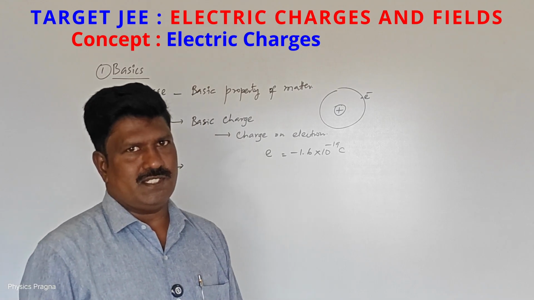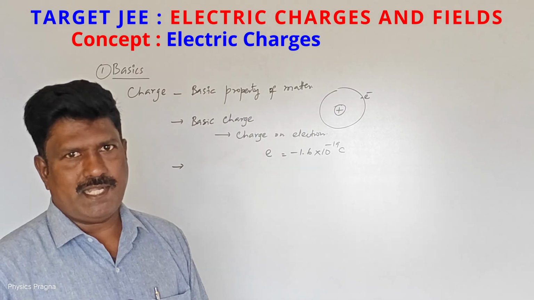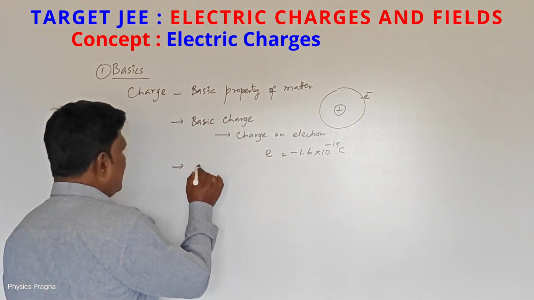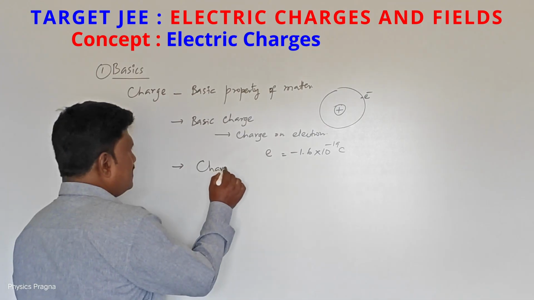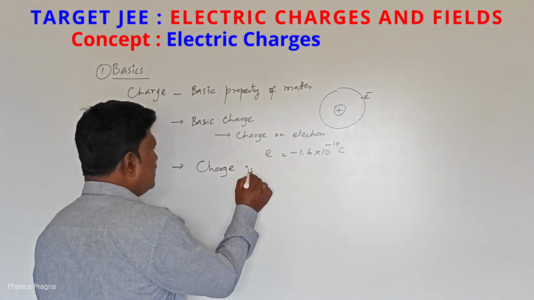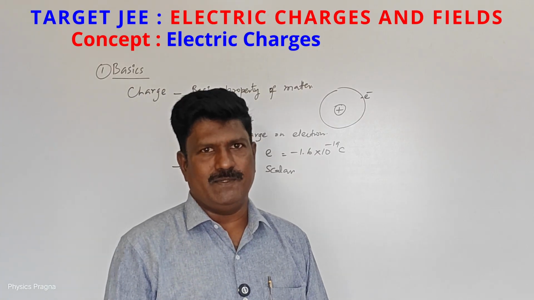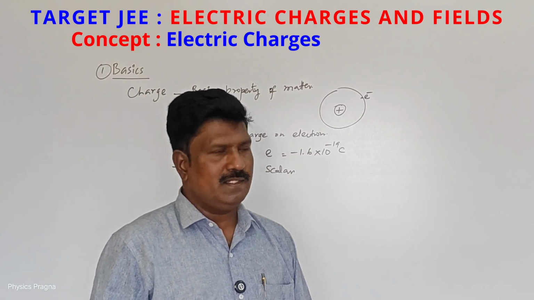So this property of charge is called polarity, positive polarity and negative polarity. And also charge is a scalar. Scalar means it has only a magnitude.